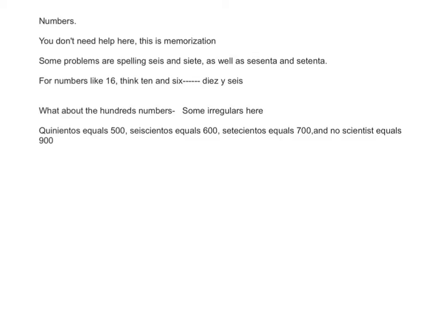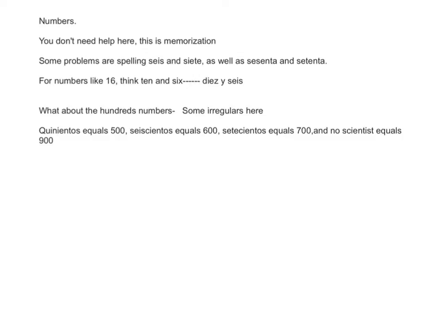Numbers, you guys, this is on you. You just got to be able to think of how to say 1 through 1,000. Memorization. If you've had Spanish at all, you should know the numbers. Normal problems are 6 and 7, 6 y 7. Look at the E and I. And 60 y 70 seem to be misspelled. If you try to do those 10 or 16 through 19 numbers, look at how they have 10 and 6 for 16.